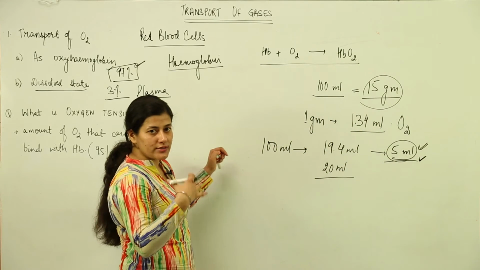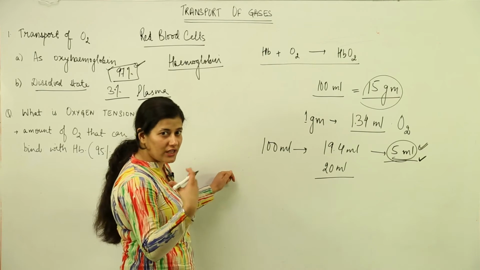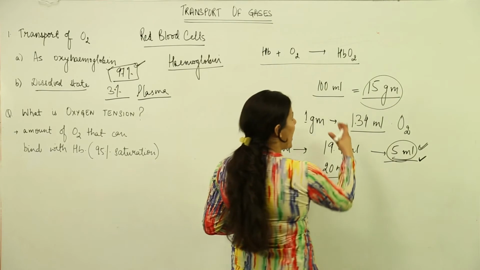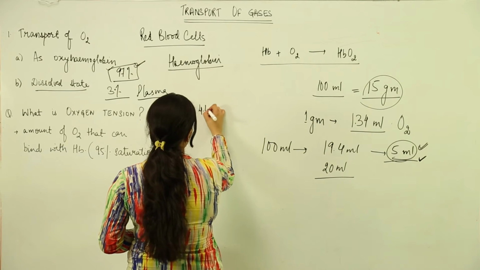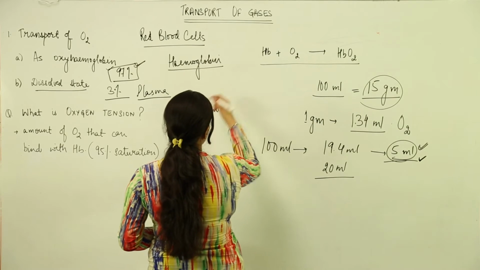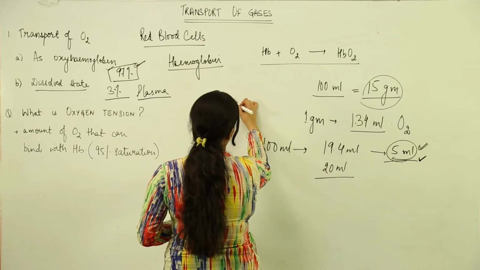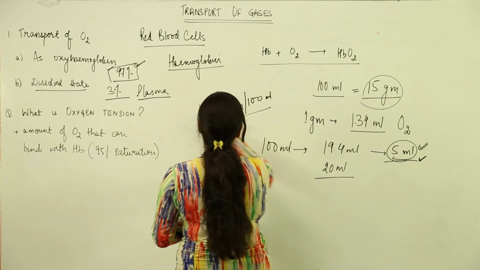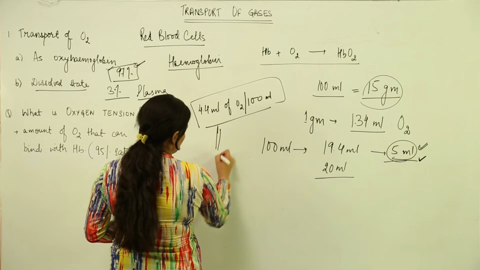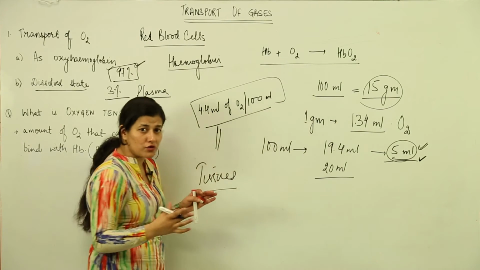Now when the tissues are under oxygen stress, that is they do not have much oxygen, or they are doing cellular respiration at a quite rapid rate, the partial pressure declines so much that 4.4 milliliter of oxygen is present per 100 milliliter of blood at the site, that is tissues.